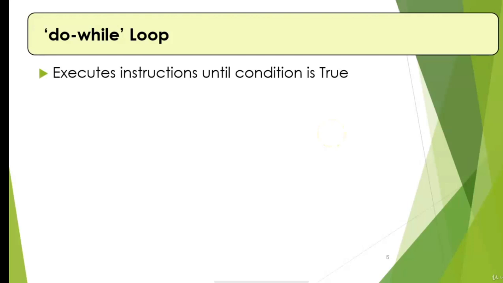Do while loop also executes the instruction until a certain condition is true. There is only one difference between while and do while. In case of do while, it tests the condition at the end of the loop, whereas in case of while loop, the condition was checked at the beginning of the loop itself.